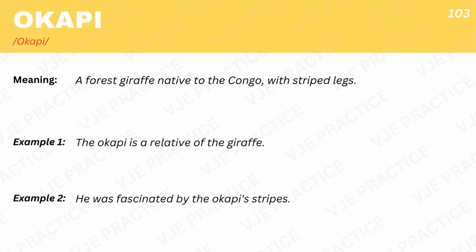Okapi, a forest giraffe native to the Congo with striped legs. Example 1. The okapi is a relative of the giraffe. Example 2. He was fascinated by the okapi's stripes.